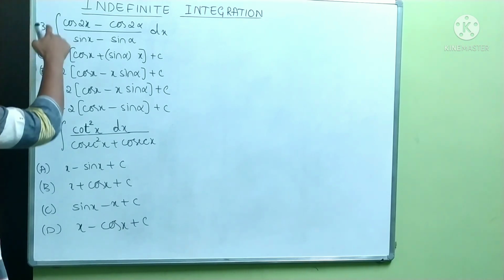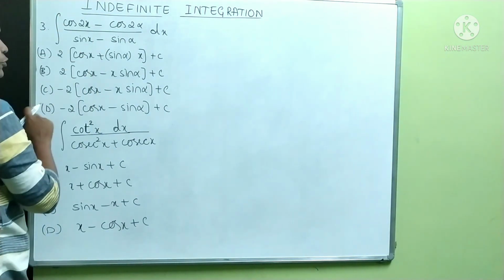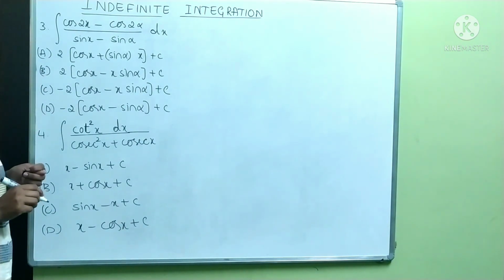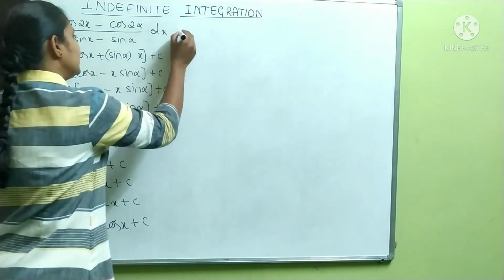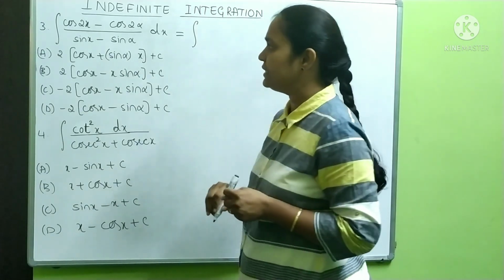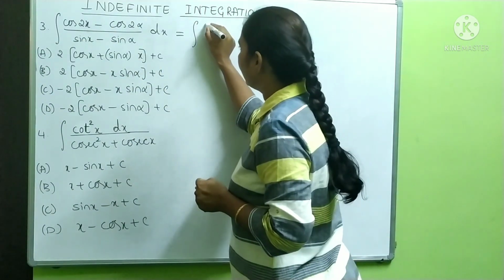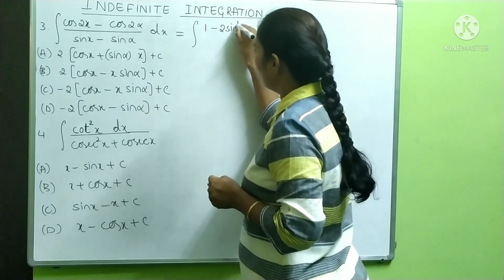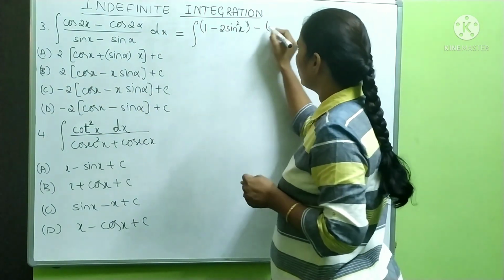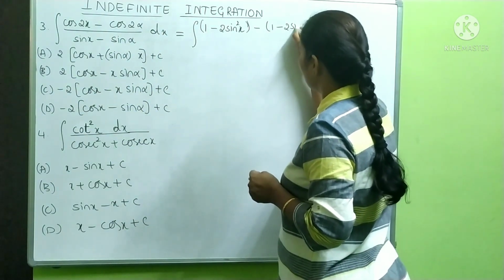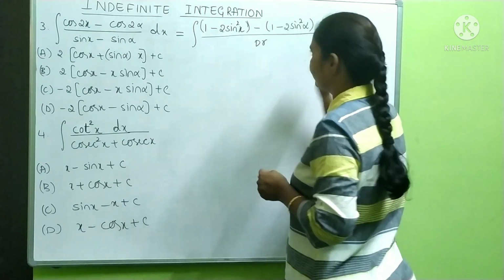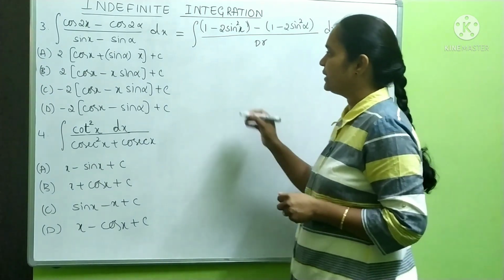Third one, integration of cos 2x minus cos 2 alpha by sin x minus sin alpha into dx. You have to use trigonometric formulas here. So cos 2x can also be written as 1 minus 2 sin square x, and minus cos 2 alpha can be written as 1 minus 2 sin square alpha, divided by the denominator, which is not useful for us, so I will simply write it as denominator.